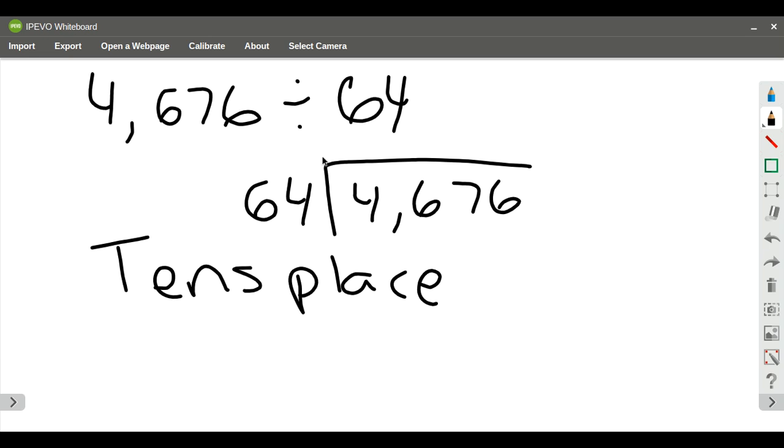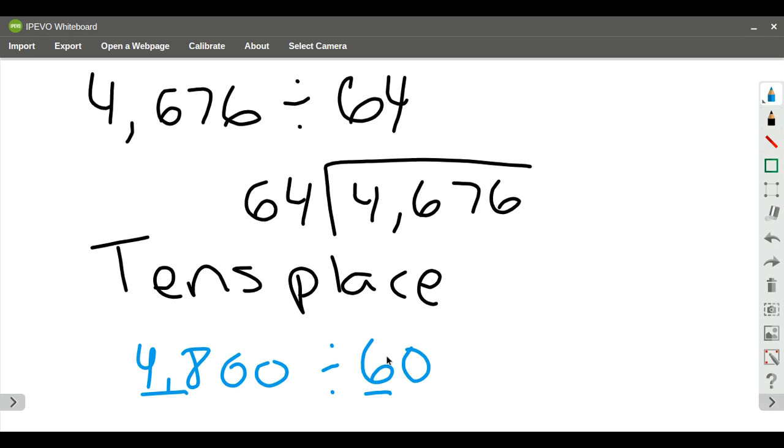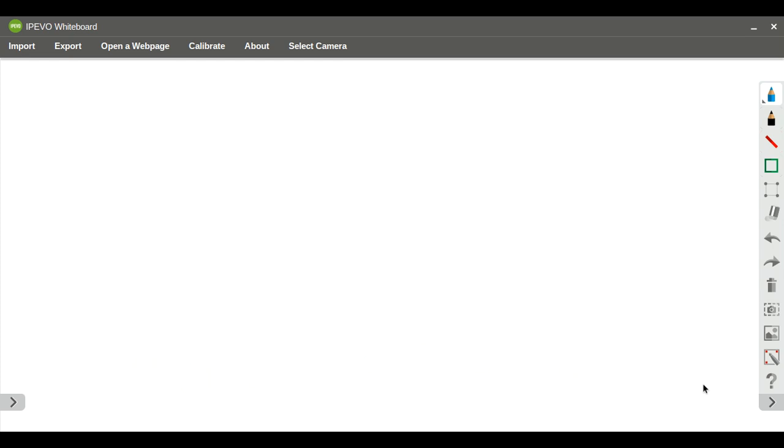Another way that you can look at it is you can also use your estimation. So if I take 64 and I round it to 60, and then I take 4,676 and I say that number is near the math fact of 4,800. Okay, 48 is a math fact of 6. So then I'm going to use my multiple of 10 rule, get rid of some zeros. I'm going to get rid of that 0, bring it over here. 48 divided by 6 is going to be 8. So because I have a 2-digit estimate, that's the other way that I can tell that I need to start in the tens place value for my quotient.